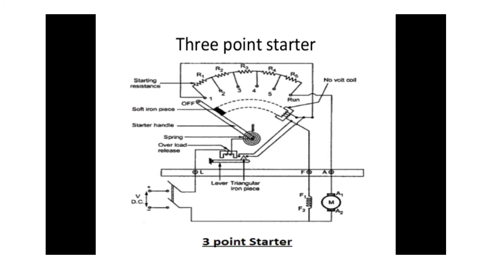Now the handle is moved further towards the run position slowly. The starter resistance in series with armature is gradually cut out as we move the handle from off to run position. When the starter handle reaches the run position, the entire starter resistance is cut out and the motor starts running at normal speed.